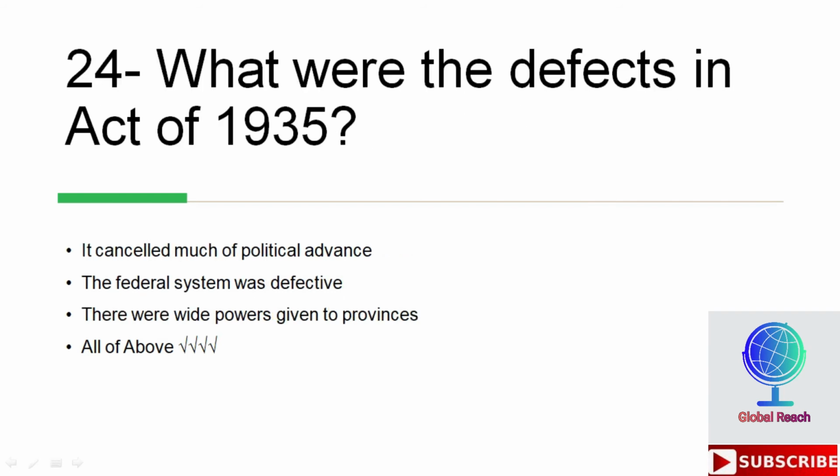What were the defects in the Act of 1935? Options are, it cancelled much of political advance, the federal system was defective, there were wide powers given to provinces, all of above. So the correct answer is all of above. All of these were the defects in the Act of 1935.